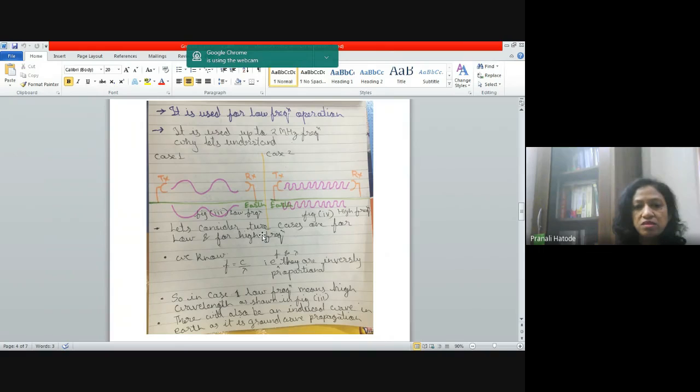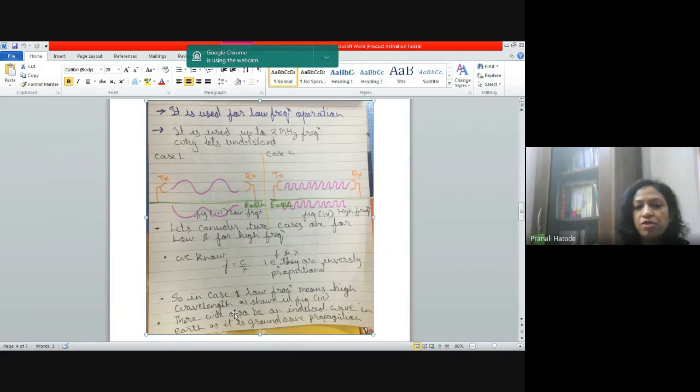Now, let us consider that the first case is having low frequency and the second case having higher frequency communication. As we know that frequency is inversely proportional to wavelength, that is f is equal to c by lambda. Both are inversely proportional to each other. That means lower the frequency, higher will be the wavelength. Higher the frequency, less will be the wavelength. If we consider case 1, low frequency means high wavelength.